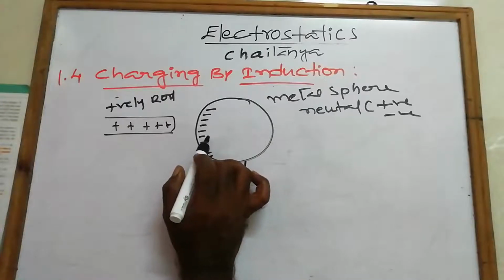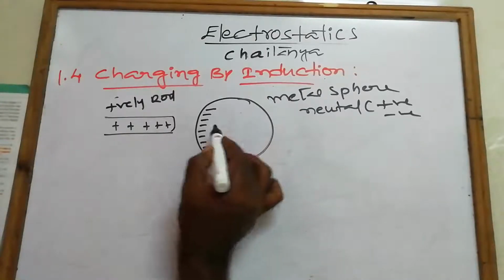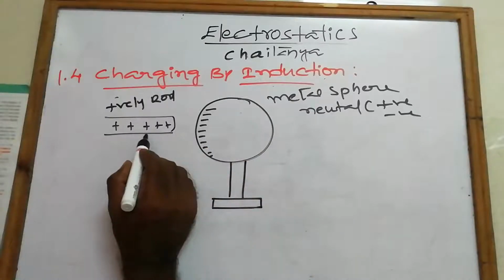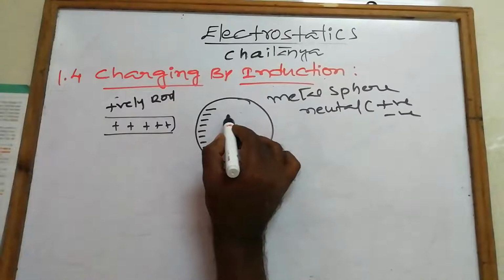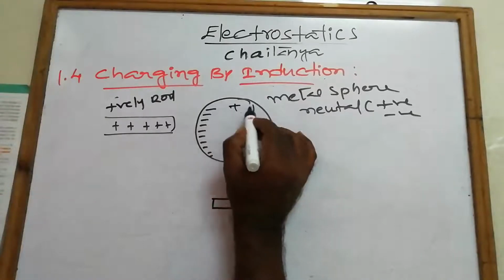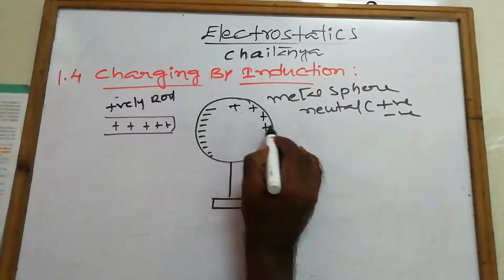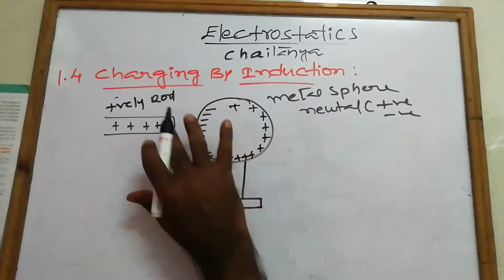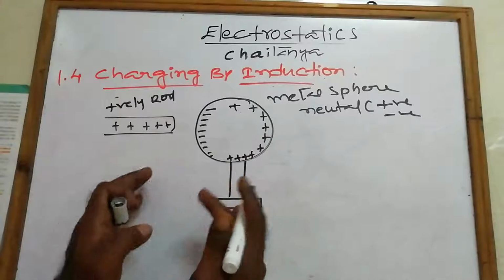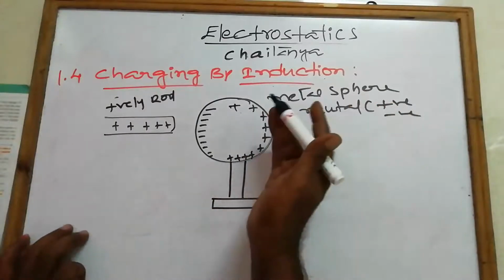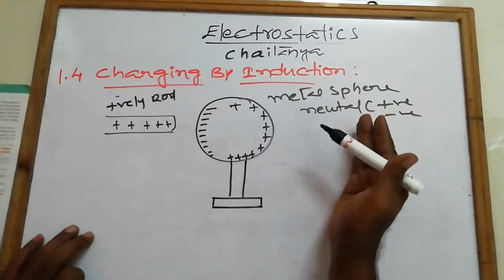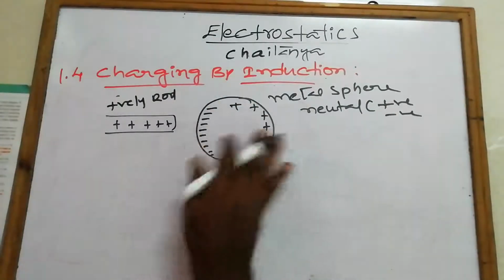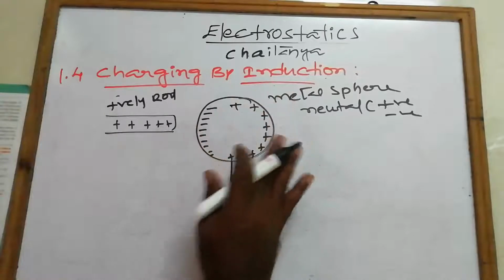It attracts the negative charges in the sphere towards the rod, and it repels the positive charges away from the rod. This is the realignment of the charges: the positive charges in the metal sphere move to one side and the negative charges move to the other side.